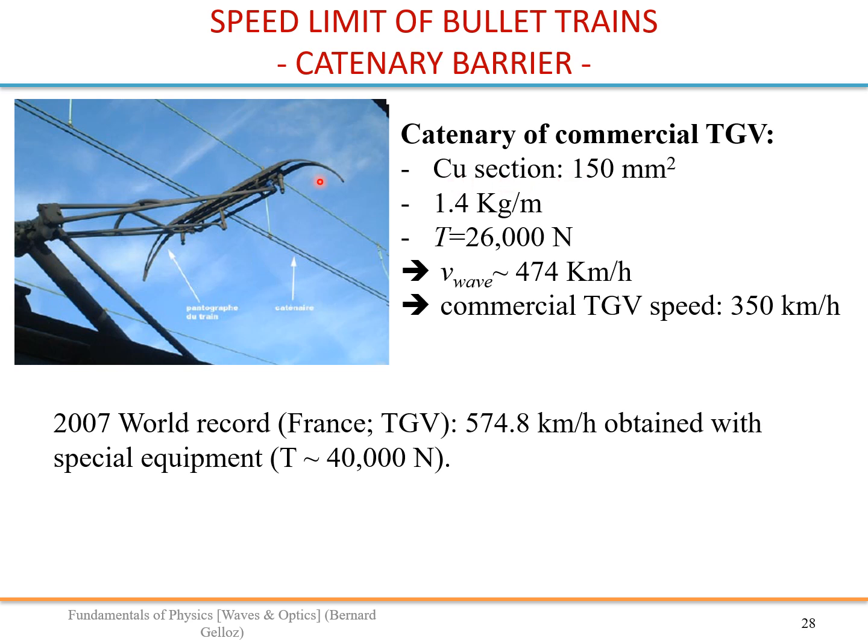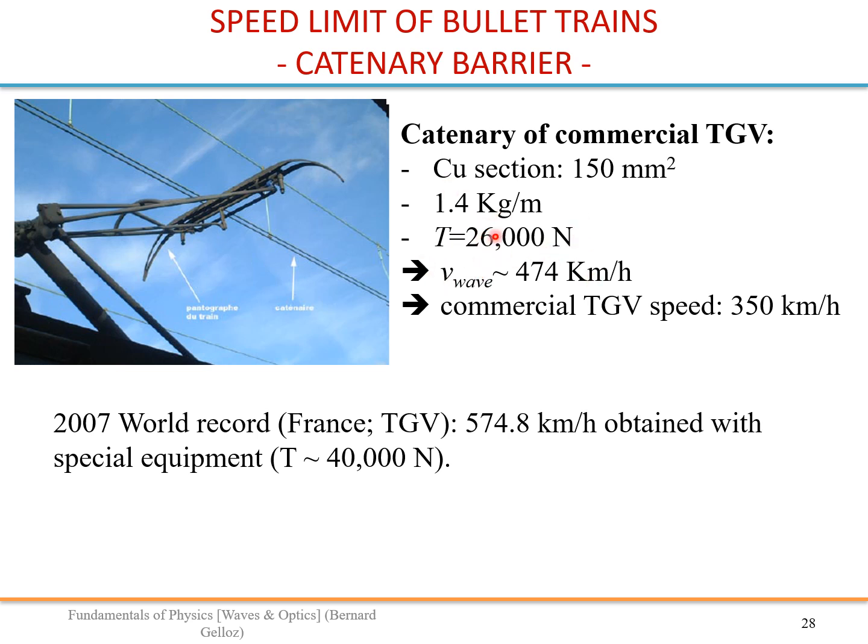So the copper section is this 150 square millimeter, so it's a large cable. The density is 1.4 kilo per meter, and the tension used in commercial operation is 26,000 Newton.